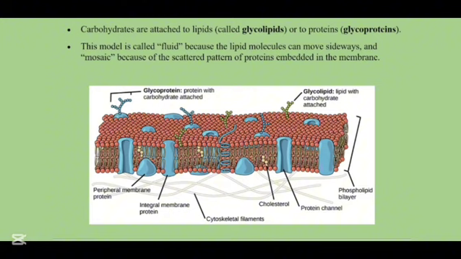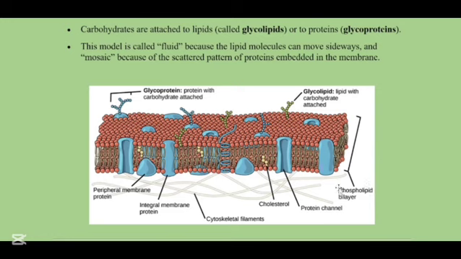Glycoprotein means that the protein is attached with the carbohydrates or the glucose. So this means that we have formed a glycoprotein. Glycolipids are basically the fatty substances. When they are mixed with glucose or carbohydrates, glycolipids are formed.